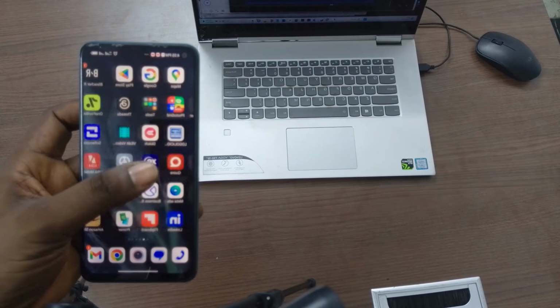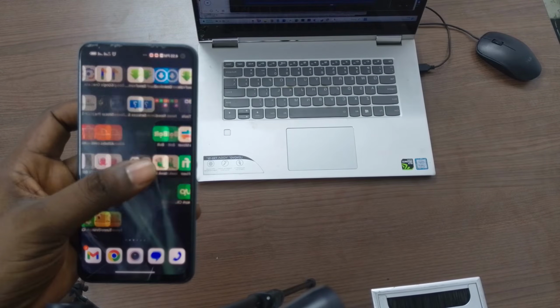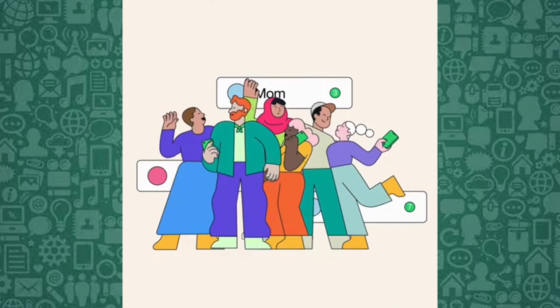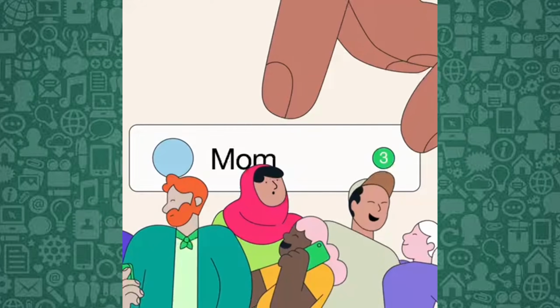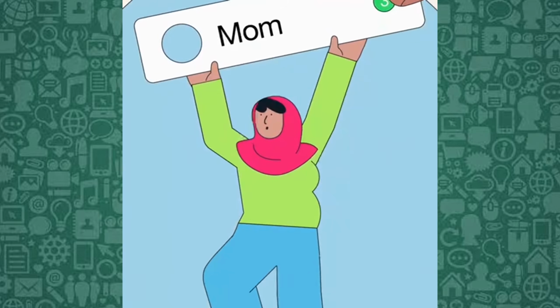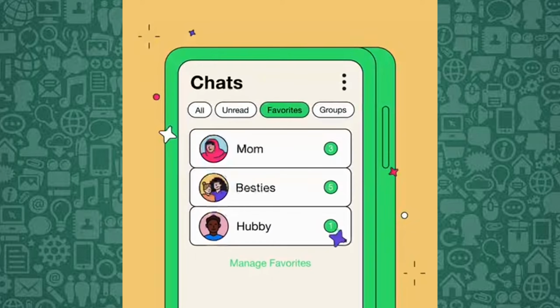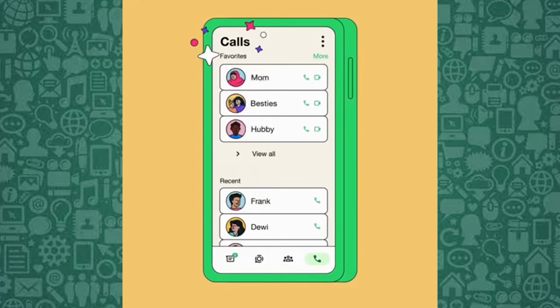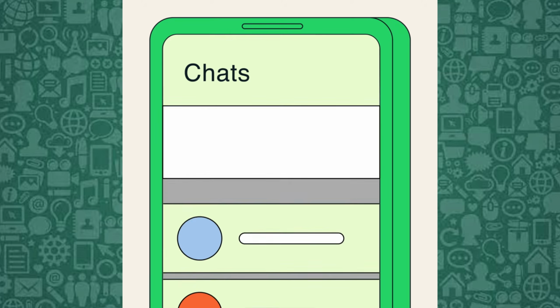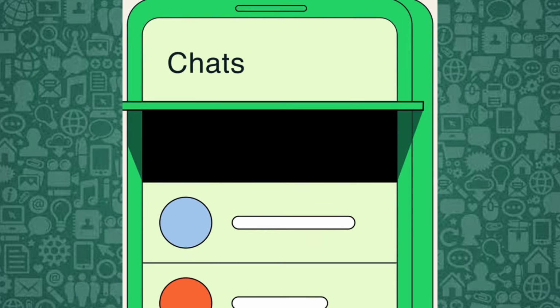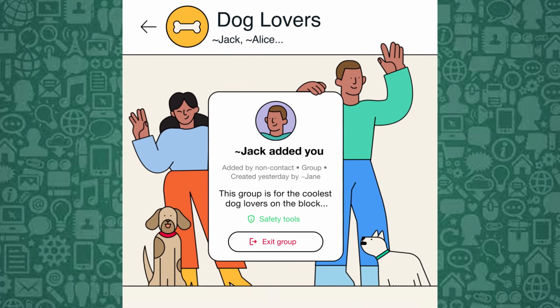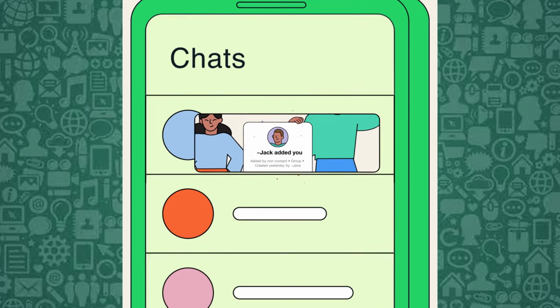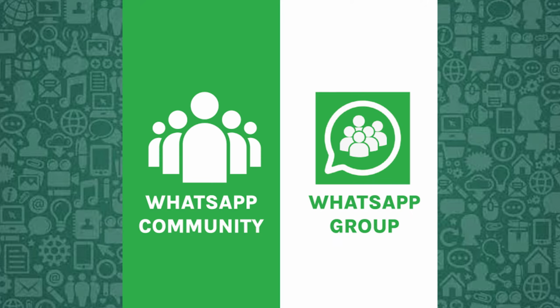With our years of experience, we've helped countless users understand the differences between related app features, including WhatsApp communities and groups. In this tutorial, we'll explore everything you need to know about these tools and how they differ from one another. Stay with me to learn the complete features of WhatsApp communities. Now, let's get started on the differences between WhatsApp communities and WhatsApp groups.